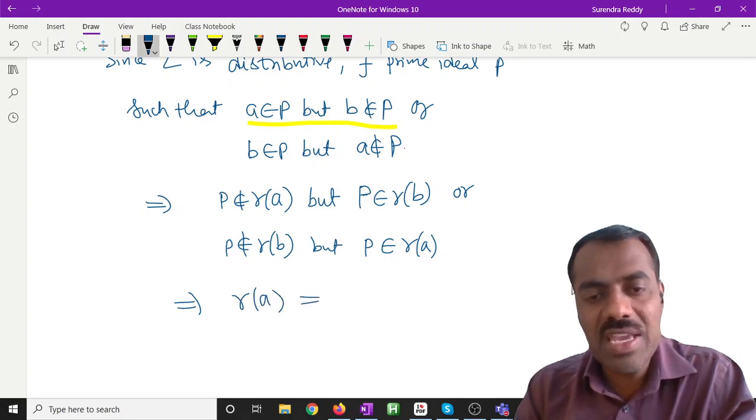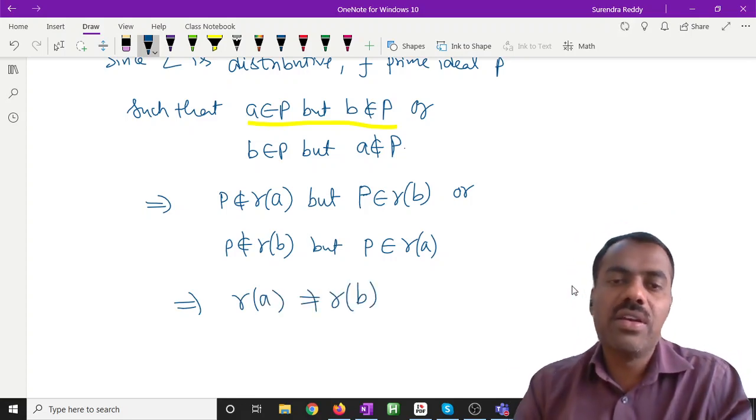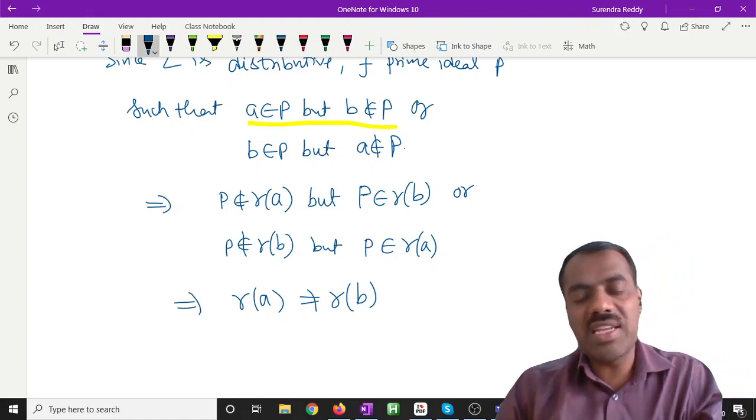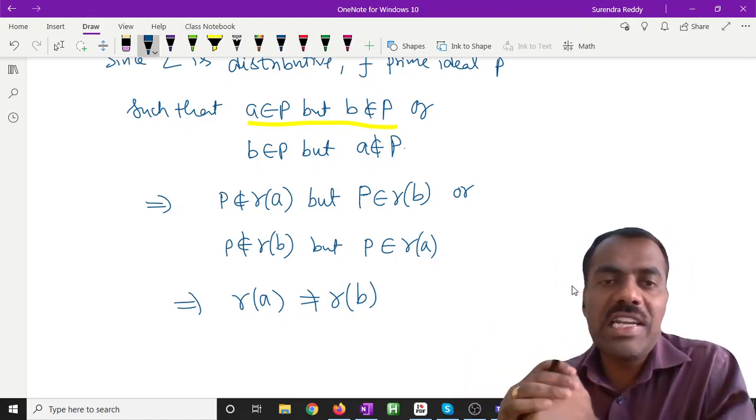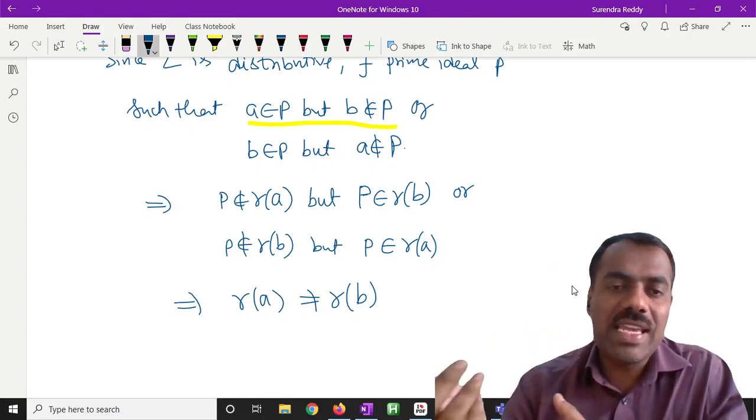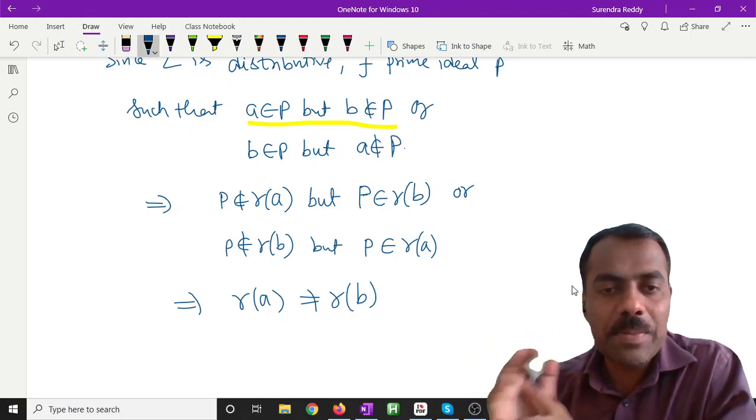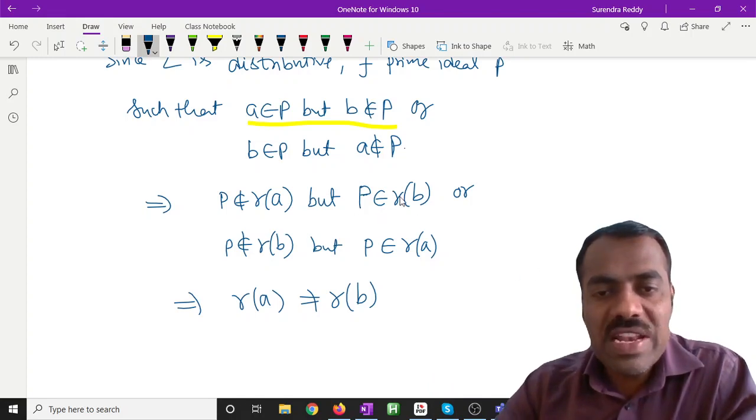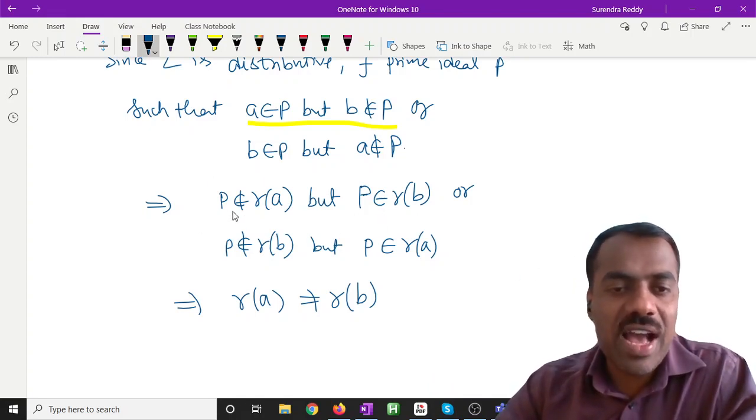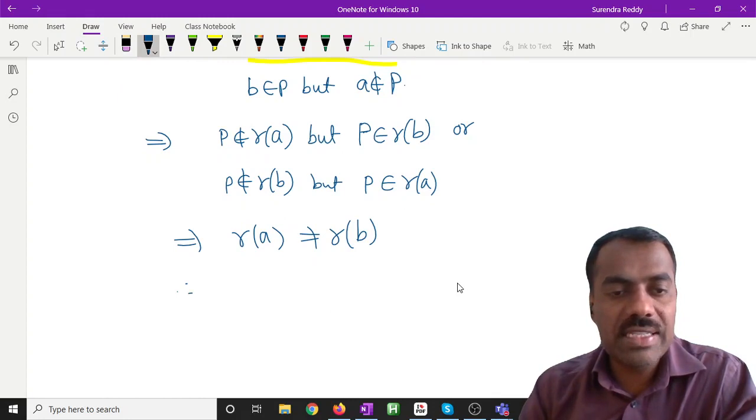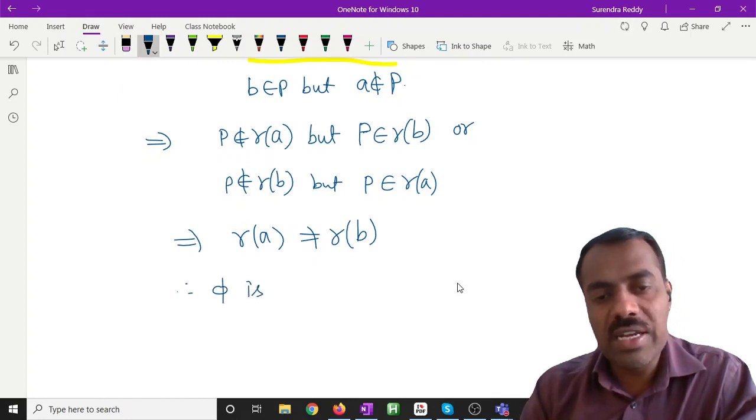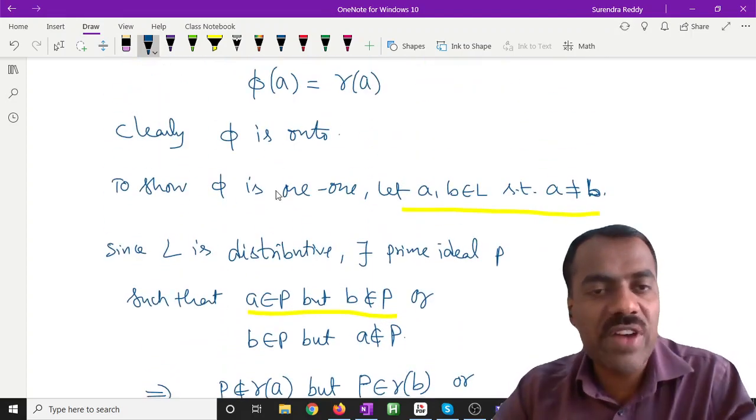Can you say that R of A is not equal to R of B? From this one, can you say that R of A is not equal to R of B? When we say that two sets are different, at least one element is here but not here. Is this clear? Are you following? So P will be in R of B, which is not in R of A, or P will be in R of A but not in R of B. So therefore R of A is different from R of B, which says that phi is 1-1. Are you following? And also clearly it is onto, so therefore phi is bijective.